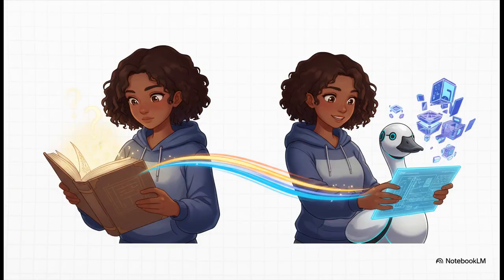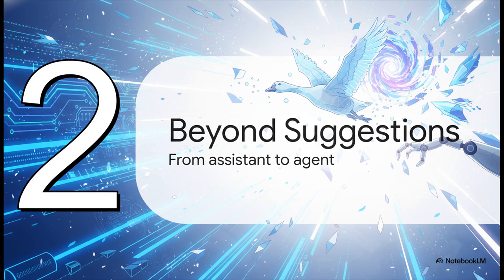And this right here, this is the heart of it. We're talking about a move away from simple suggestions to autonomous action. It's the difference between a passive tool and an active partner. Think of it less like a spell checker and more like a junior developer on your team that you can just hand off entire tasks to. So how exactly is this different from the tools we're already used to? Let's take a closer look and go beyond code suggestions to really see the jump from assistant to, well, a true agent.